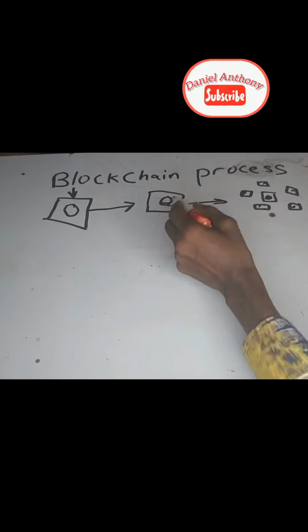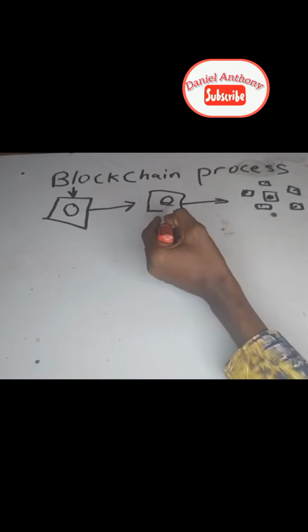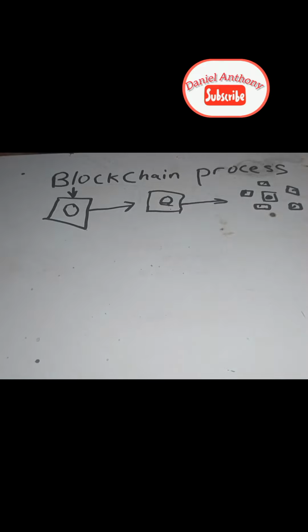Okay, and if a single node rejects the transaction, every other node will reject the transaction. As you can see now, for instance, we have like 5 nodes here, 1 2 3 4 5. Imagine where 5 nodes are trying to confirm a single transaction. Do you think they will all make a mistake? It will not be possible. And if a single node rejects this transaction and claims that this transaction is fake, each and every one of these other nodes will reject the transaction.